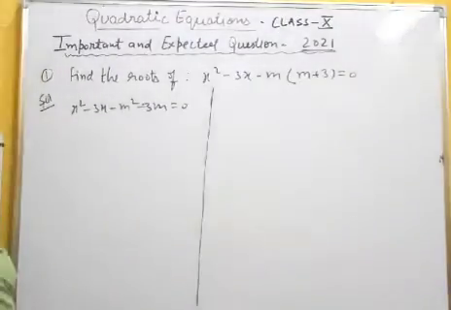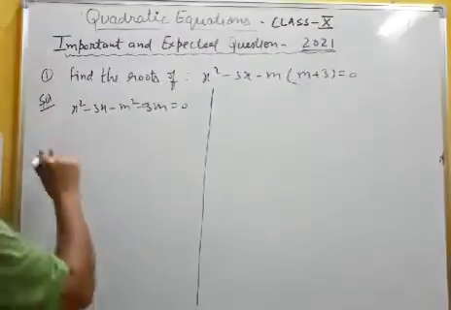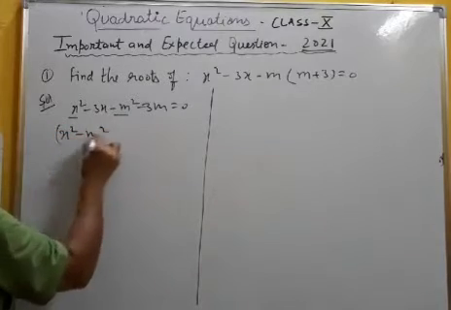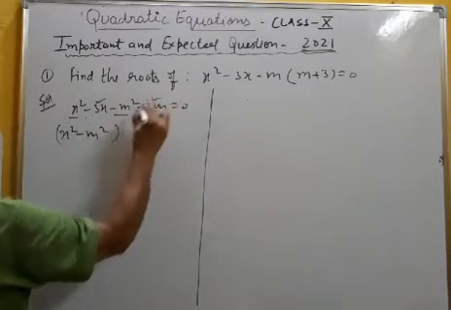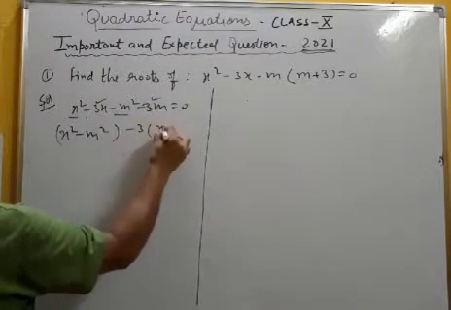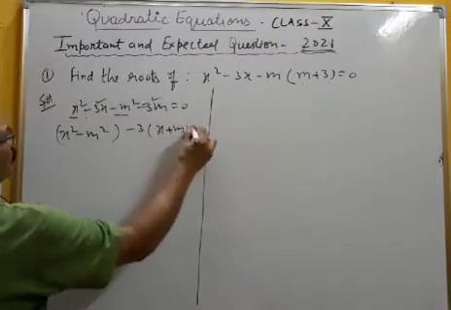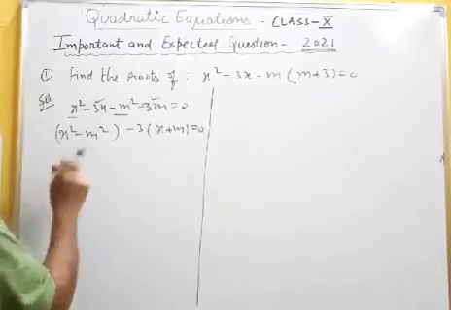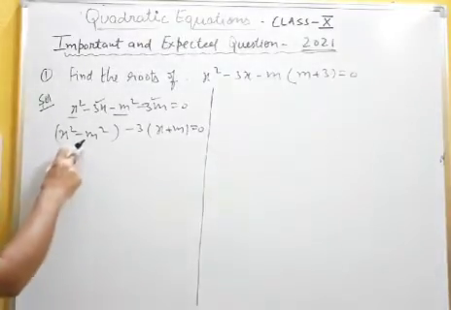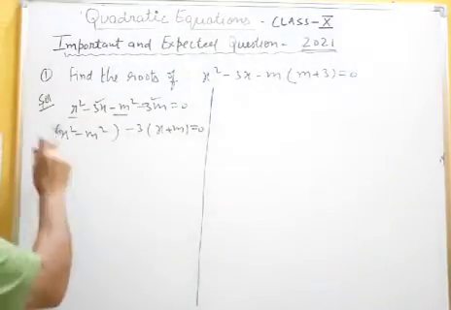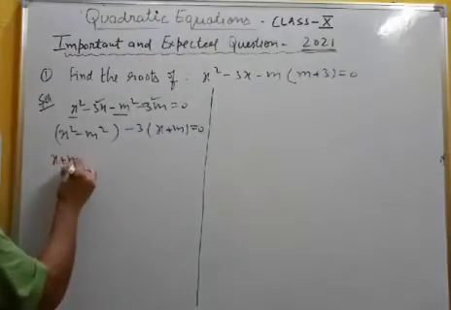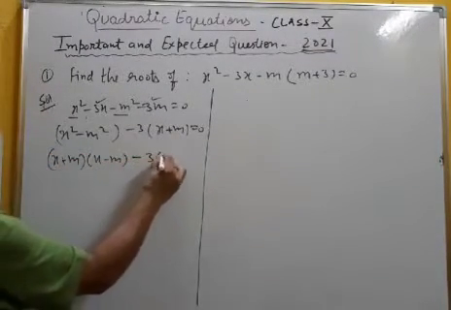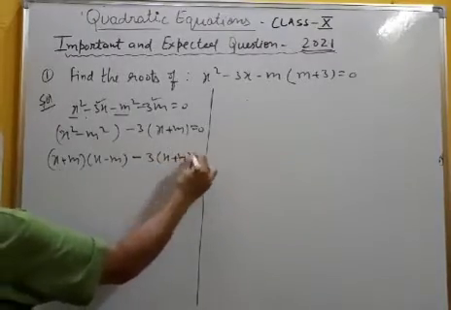Okay, now I am solving this question. Confused what to do, quadratic formula? Then I check, here I can take these two terms together, x square minus m square, and in these two terms I am taking 3 common, so what I will get, x plus m is equal to 0. Okay, now here is a hint for you, x plus m, so can we get x plus m from here? Yes, you can apply the formula a square minus b square, x plus m, x minus m minus 3, x plus m equal to 0.